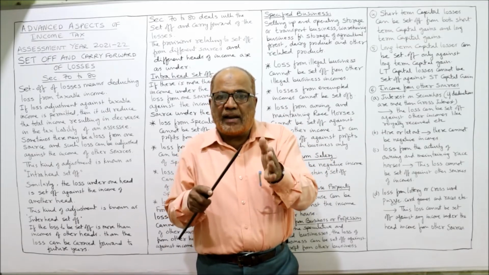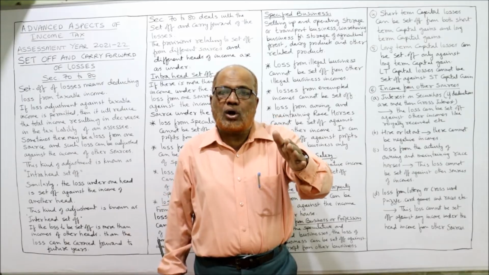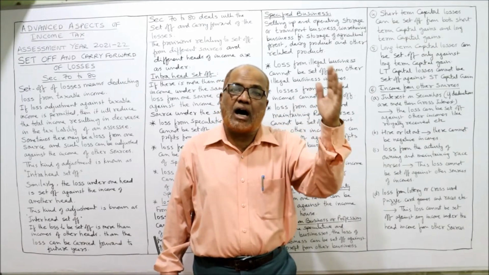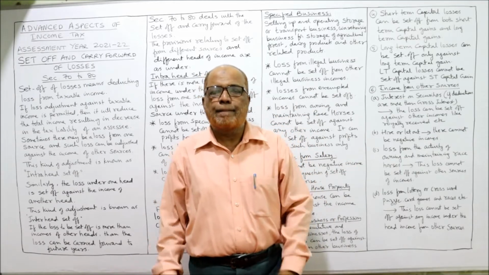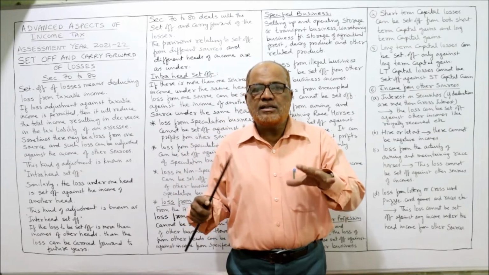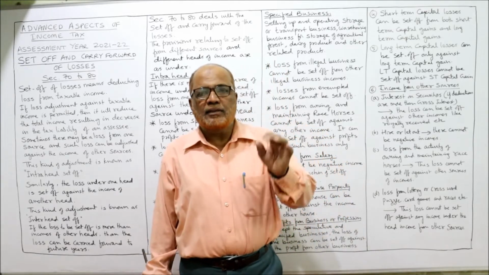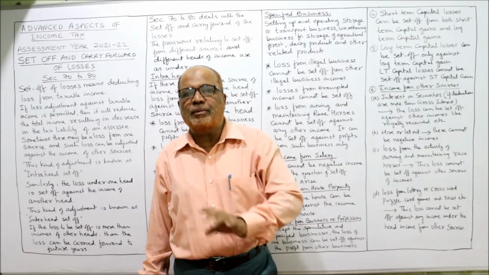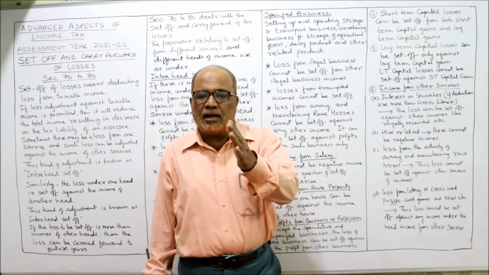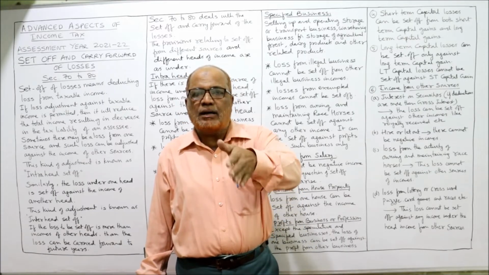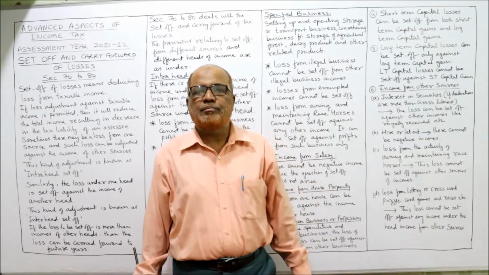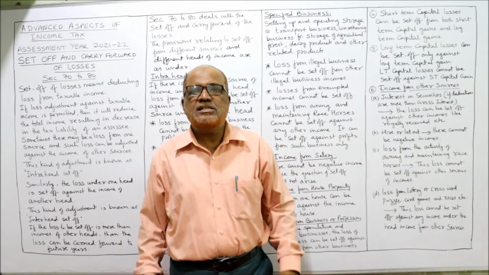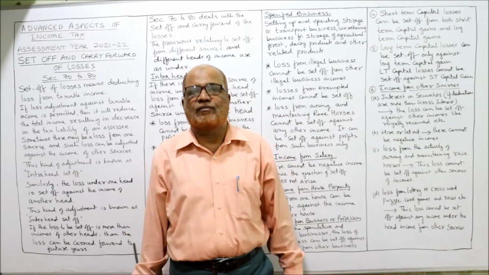The loss under one head can be set off against the income of the other head. Example, there is a loss in house property. That house property loss can be set off against income from business. Or there is a loss in business. That business loss can be set off against income from house property. This is called inter-head set off.